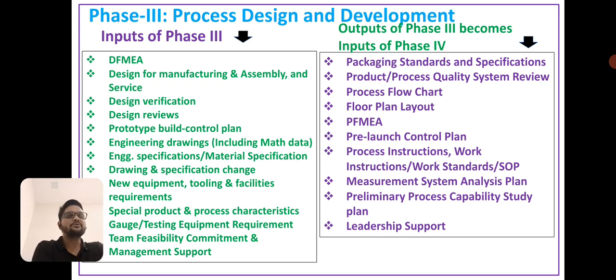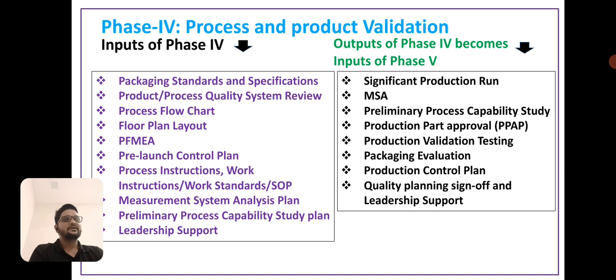Now the output of phase 3 is packaging standard and specification, product and process quality system review, process flow chart, floor plan layout, PFMEA, pre-launch control plan, process instructions, work standard, SOP, MSA plan, preliminary process capability study plan, and leadership support.